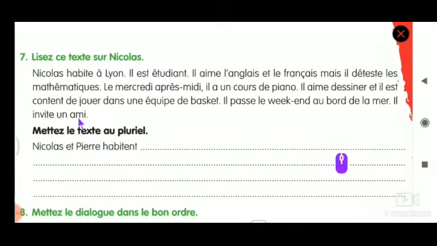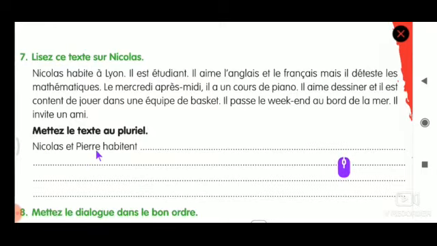So, the first one is Nicole habite à Lyon. Okay. So, where does he live? Nicole habite à Lyon. The first sentence, they have changed into plurals here. Nicole et Pierre. They have included one more person. That's how it will become plural. If not, it will be singular, right?